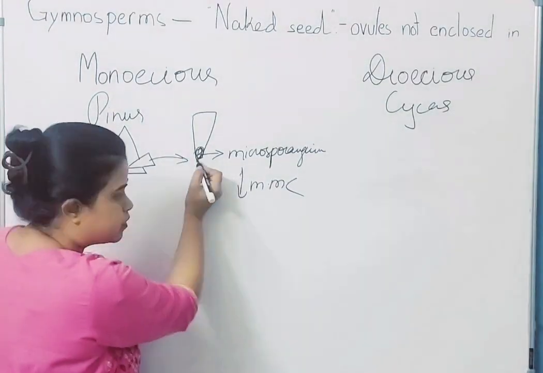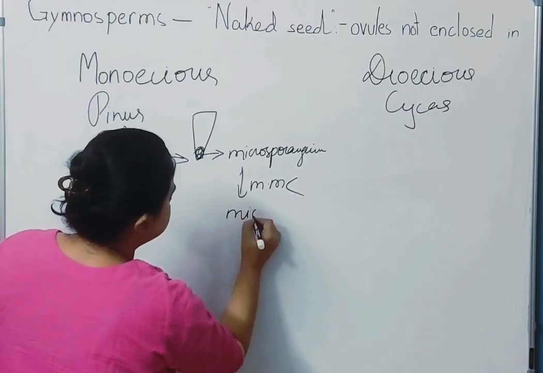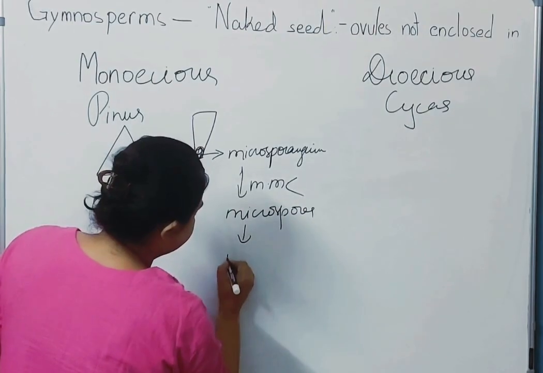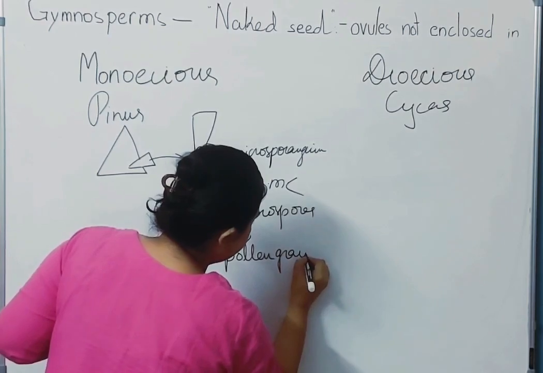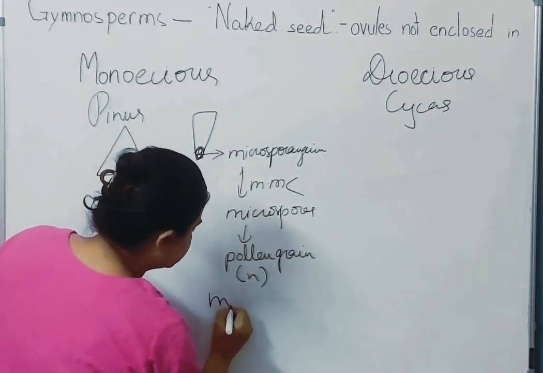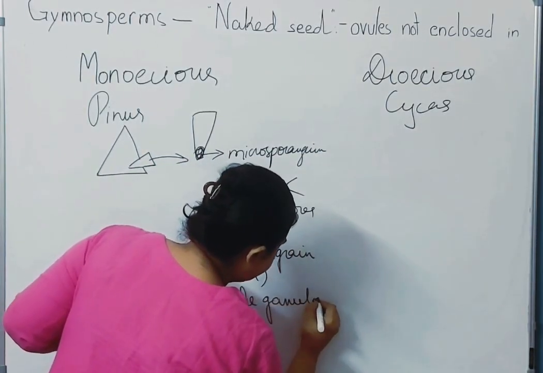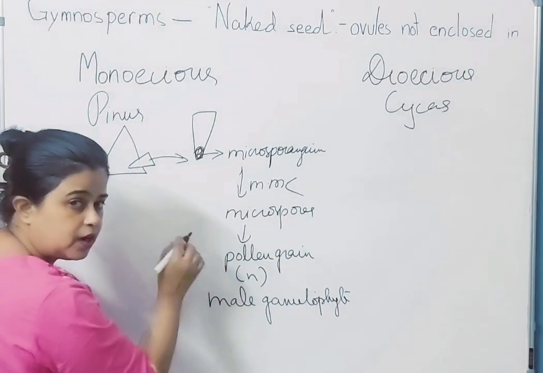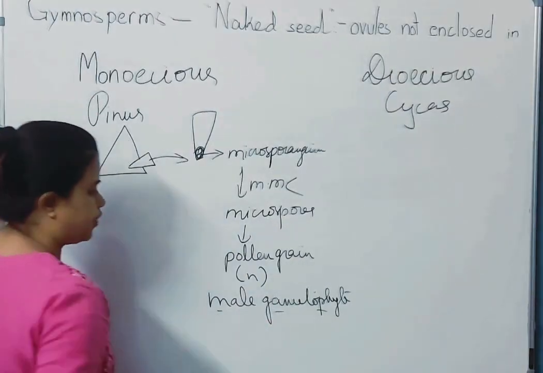Some cells will become microspore mother cells. It will undergo meiosis to produce microspores. And microspores differentiate to form the pollen grains. Clear? So this is the haploid structure. They represent the male gametophyte. Yes, this is the final structure after all the divisions, the haploid one. So this is the male gametophyte.